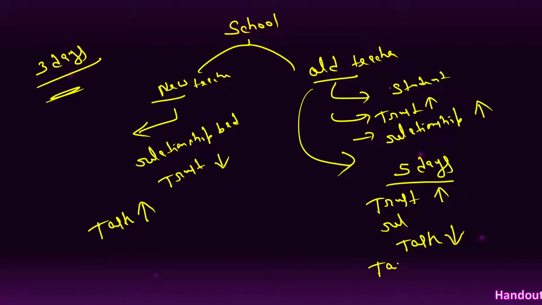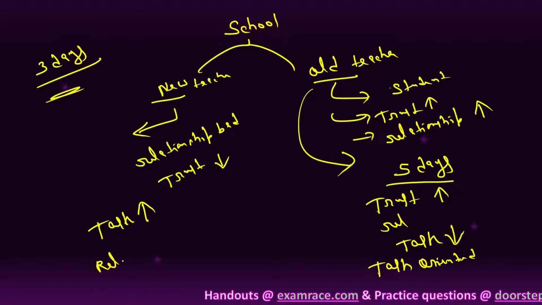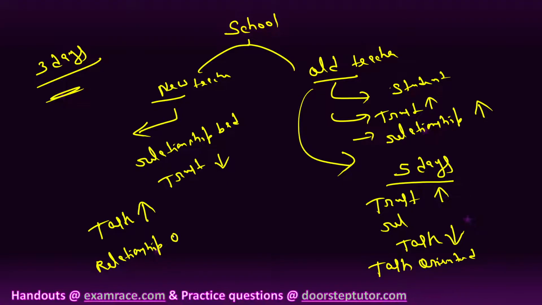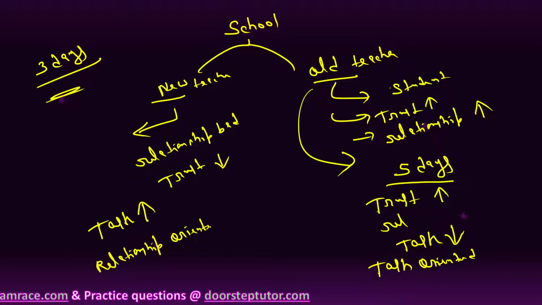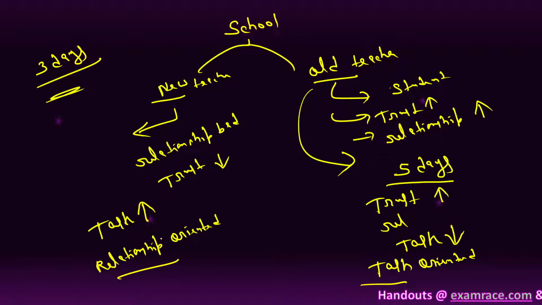This leader is a task oriented leader and this leader is a relationship oriented leader. Understood? From this example we easily understood who is the task oriented leader and who is the relationship oriented leader. The new teacher's relation is not good with his students, so he has to improve his relationship.